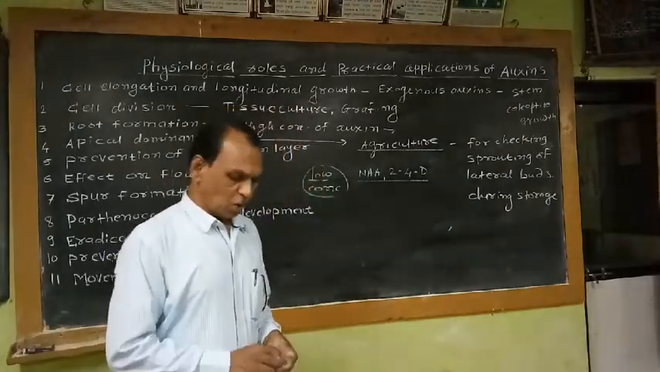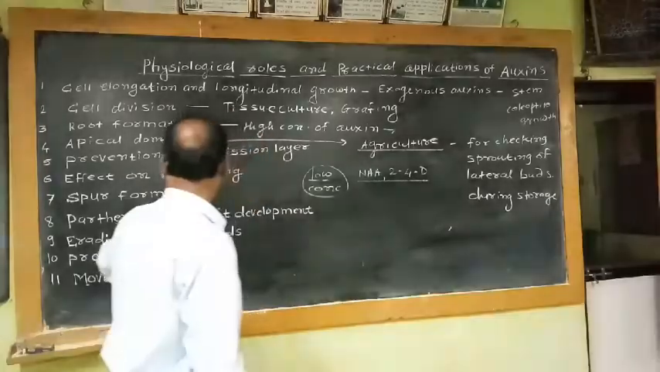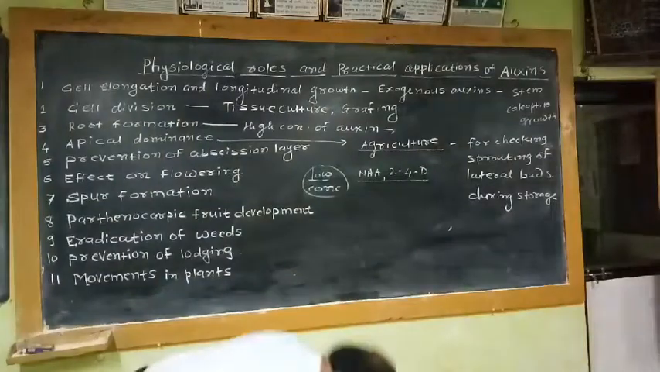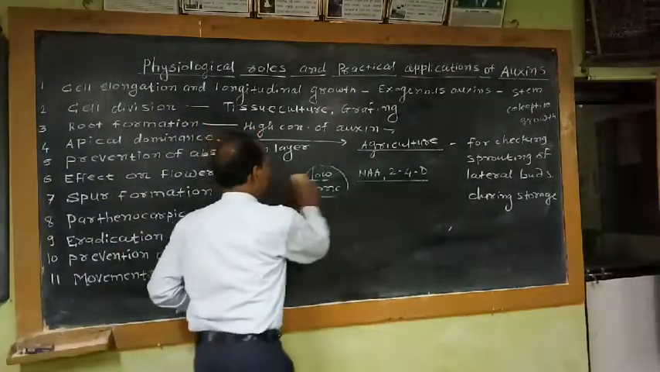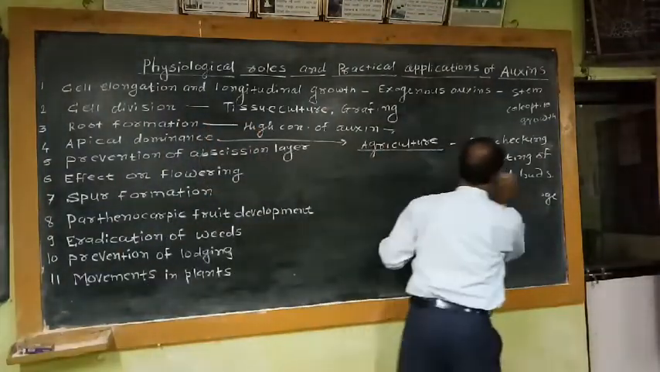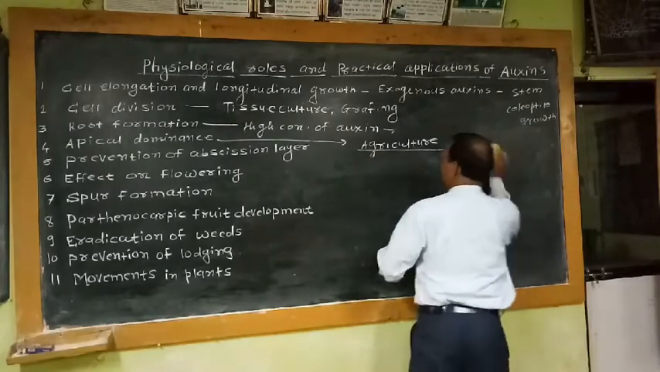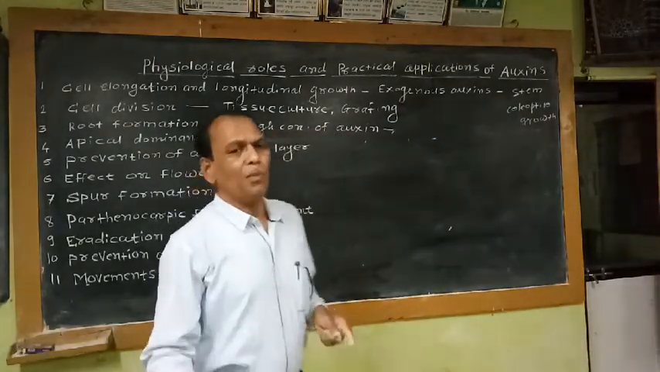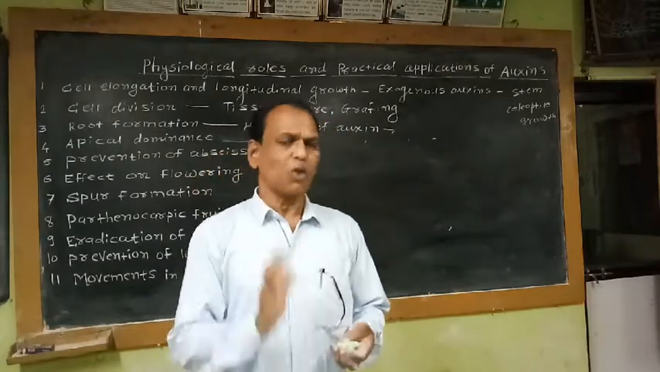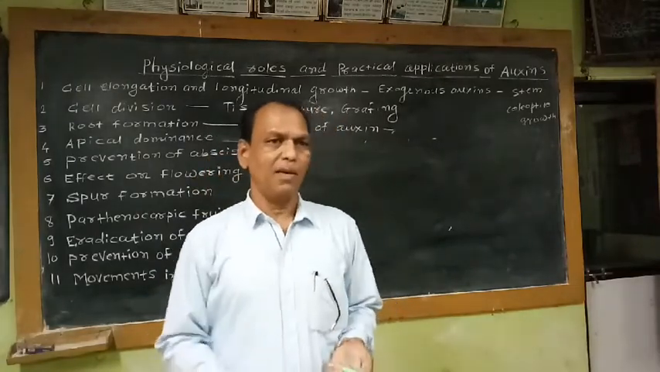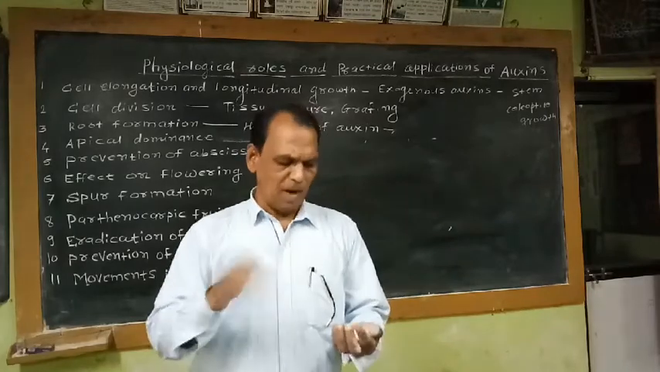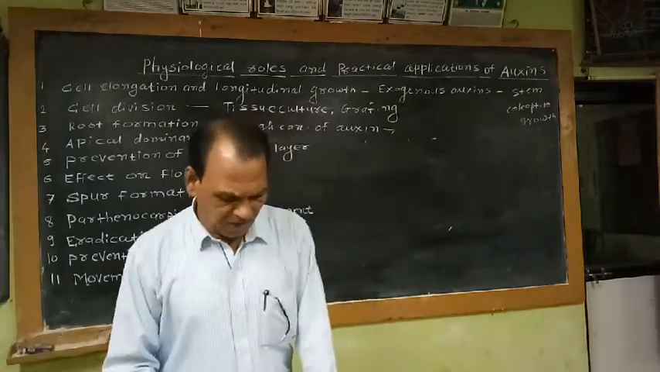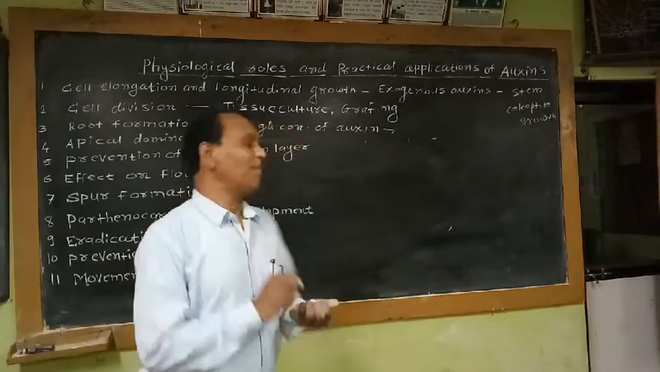The next physiological role of auxin is its effect on flowering. Flowering is a natural process which takes place after completion of some amount of vegetative growth in every flowering plant. Auxin plays an important role in controlling the physiology of flowering indirectly by controlling the vegetative growth. That means reproductive growth is delayed by this auxin.